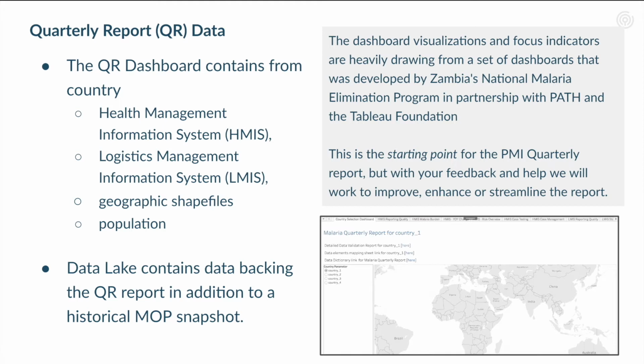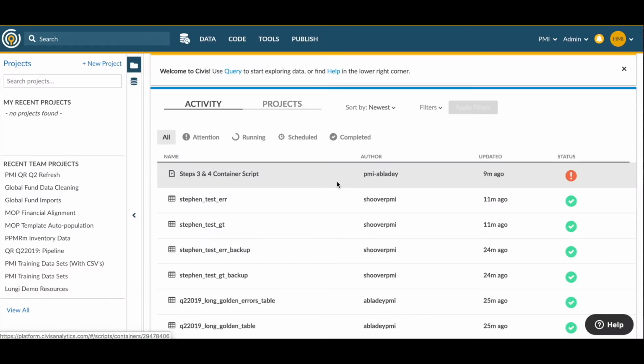Civis and PMI are continuously iterating on the quarterly report dashboards to add functionality, datasets, and other improvements based on input received from NNCPs, Ministries of Health, PMI teams, and other partners. We're very interested in receiving more feedback so that we can create visualizations that are useful to national malaria control programs. If you have input, we encourage you to share it by emailing us at support@civisanalytics.com.